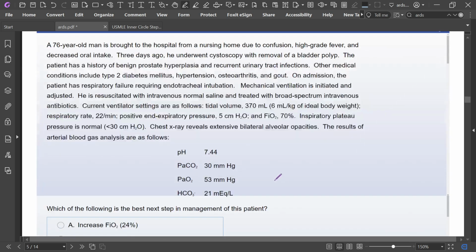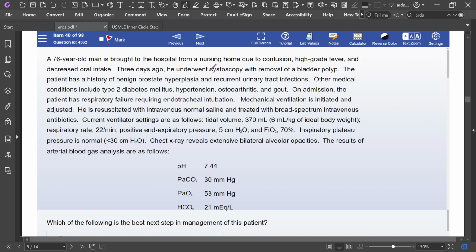Okay, look at this question. This patient was brought to the hospital from a nursing home due to confusion and high grade fever. He is undergoing cystoscopy with removal of a bladder polyp. On admission, there is respiratory failure requiring endotracheal intubation. Mechanical ventilation is initiated. IV volume and antibiotics are given. Tidal volume 370, respiratory rate is more, PEEP is 5, FiO2 70%.